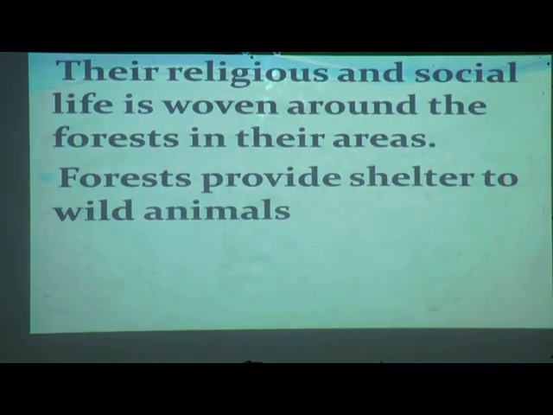Their religious and social life is woven around the forest. In their areas, their religious and social life is all surrounded by the forest areas only. Forests provide shelter to wild animals. Forests not only provide shelter to the communities or tribal people, they also give shelter to the wild animals. Forest means, as you all know, different kinds of animals live there. It is a home for the wild animals. So it is a home.